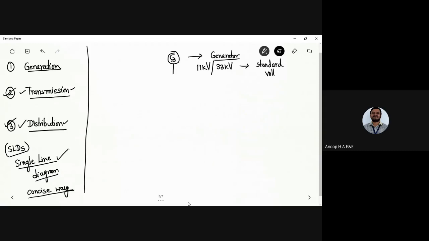You have to remember these standard voltage levels that we have at the generating end. Either it would be 11 kilovolt or 33 kilovolt. This station, represented as a circle, is an AC generator, and we call it the generating station.